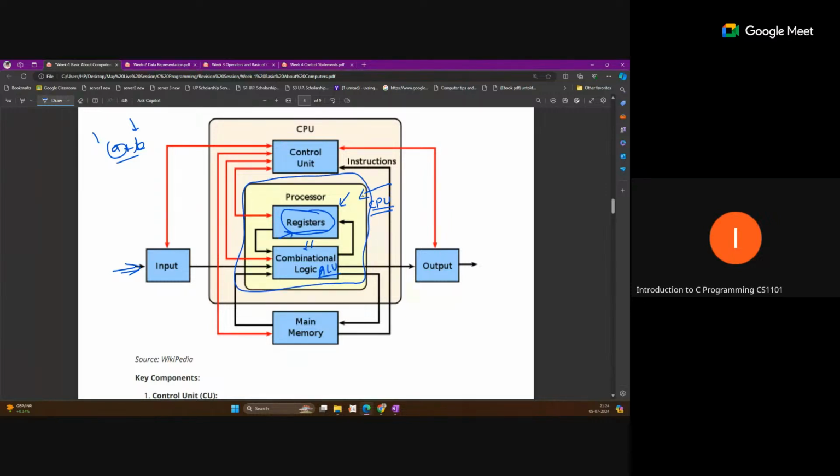And apart from that, we have main memory. This is the next level memory, and in between there is one more memory, cache memory, that also comes.